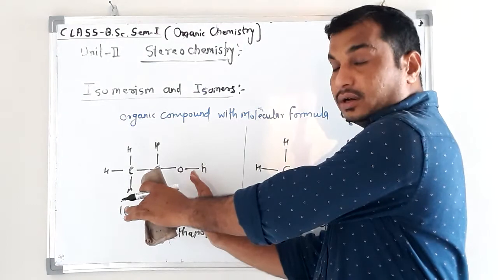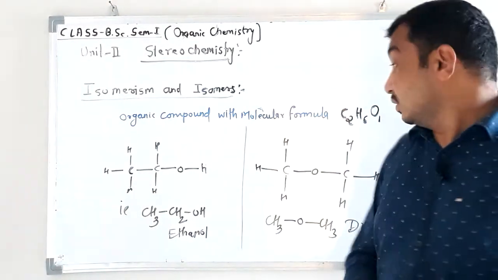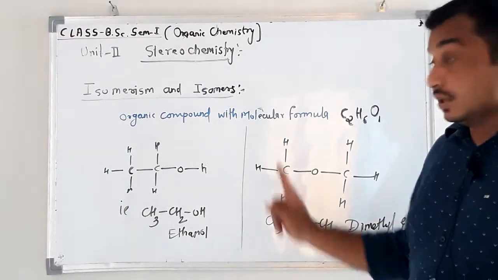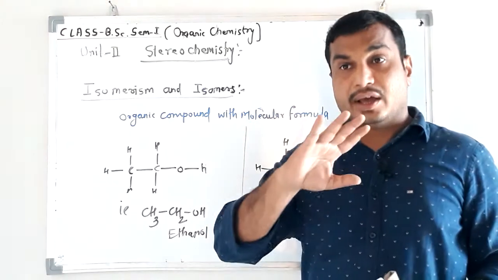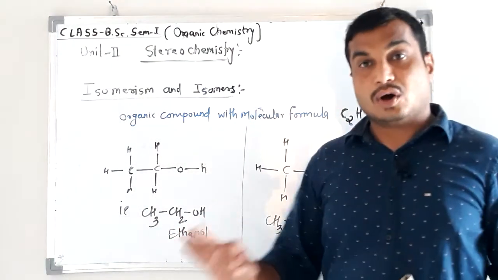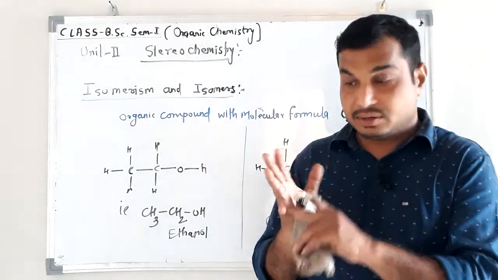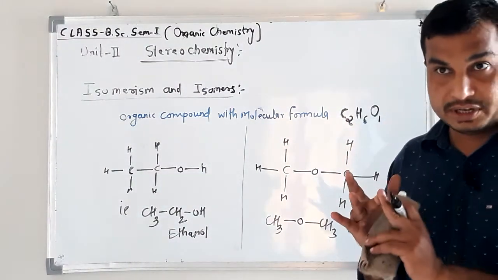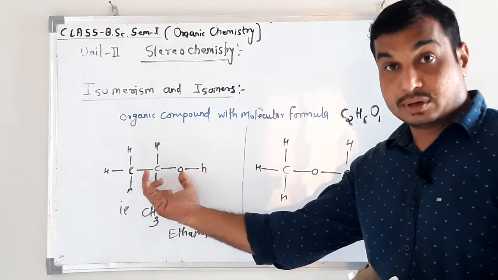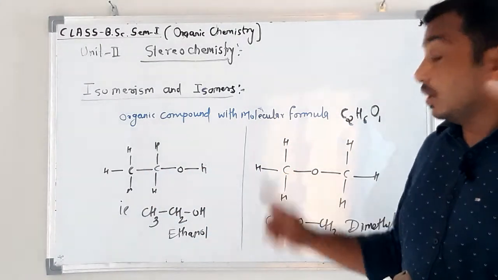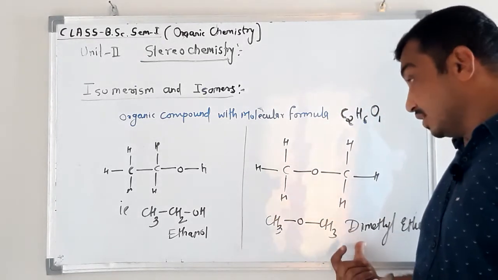It belongs to the ethyl alcohol family, and it belongs to the ether family. But one thing is common, that is the molecular formula. These two compounds have the same molecular formula, but everything is different in all respects. Chemical formula, structural formula, chemical properties, physical properties, and the nature of the bonds present in these molecules are different. But one thing is common, that is the molecular formula of ethanol and dimethyl ether are